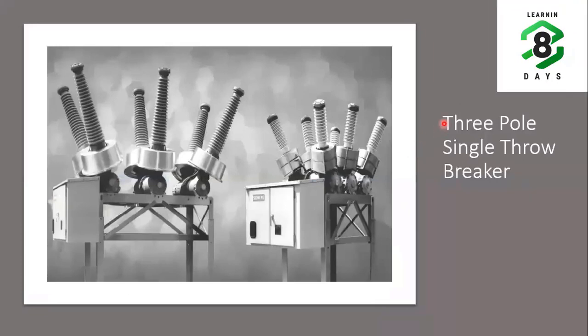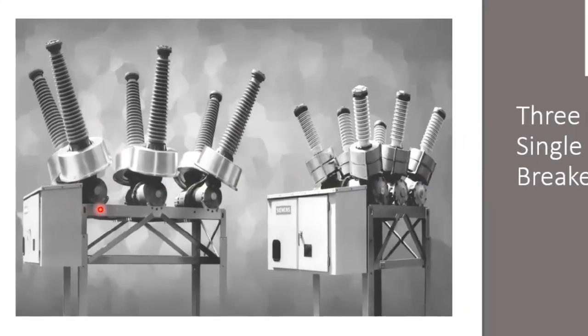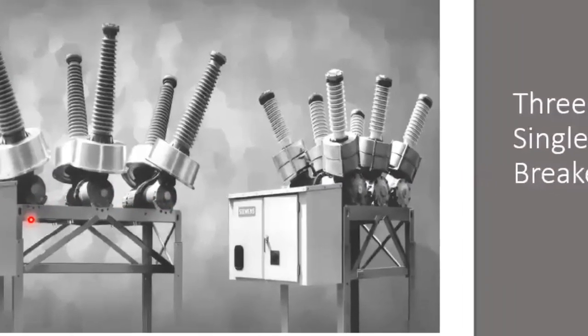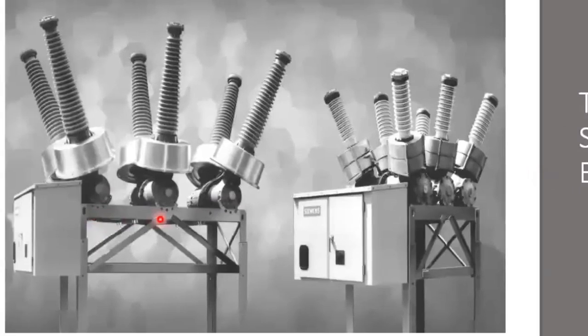And this is a typical SF6 circuit breaker. You can see that this is a dead tank circuit breaker. The individual poles are mounted in the frame itself, so the interrupting chamber is at ground potential. Then you can see there are bushing current transformers on each pole, and the bushings and the lines are connected on either side. So it is a three-pole single throw. The three-pole operation we will discuss further in the next slides.